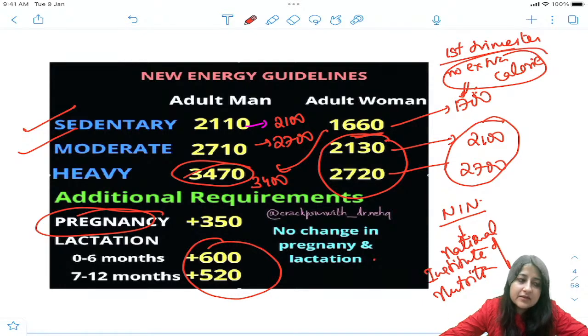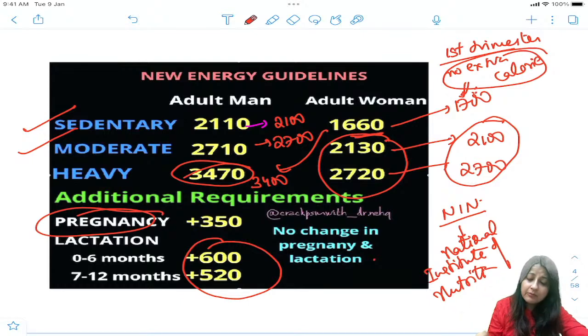Did you understand this? Will you remember this? First 6 months कितना है lactation में required? Plus 600, and 7 to 12 months is how much? Plus 520. Give me a thumbs up if you've understood this. But अगर कोई आपसे पूछता है first trimester, do we need any additional calories? No. ठीक है? One more point.